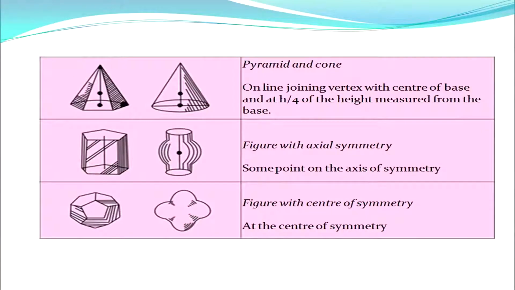On the line joining the vertex with the center of the base, we have the CM at h/4 of the height measured from the base. For a figure with axial symmetry, we have the CM at some point on the axis of symmetry. Similarly, for a figure with a center of symmetry, as you can see on the left hand side, we have the center of mass at the center of symmetry.